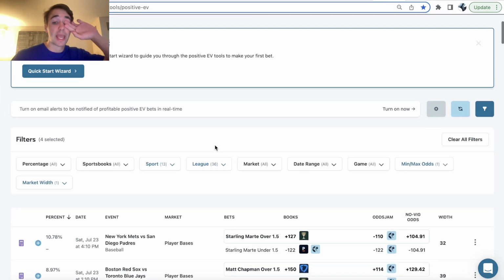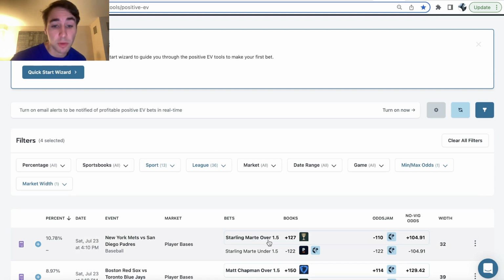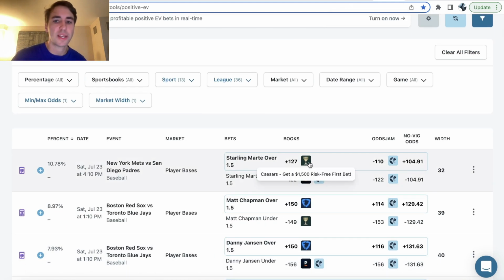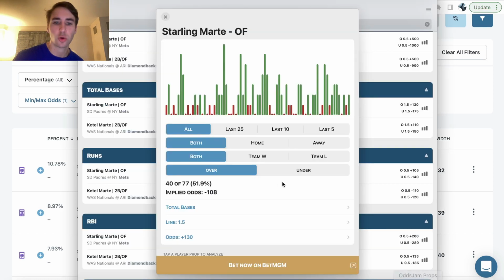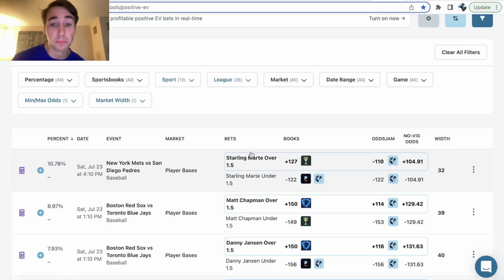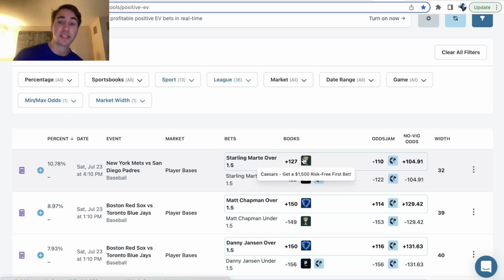So the bet I'm looking at that I ended up locking in is Marte over 1.5 bases, unsurprisingly. I bet this at plus 127 odds on Caesars, and this bet has a 10.78% profit margin. So it looks good to the historicals, right? It's cashed the majority of the time this season. We're getting plus money. But again, every game is different, right?